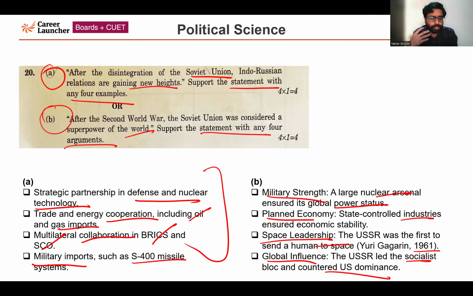So the USSR tried to promote communist ideology in other countries as well. So this is related to the B part, the choice based. Now moving forward to the next question, that is question number 21.